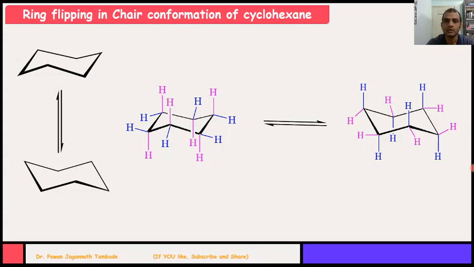So when it is simply cyclohexane, then both of these conformations have the same energy, and we may not find much difference between these structures. But when cyclohexane is substituted by one or more substituents, then we can note that difference. So let us explore some examples of monosubstituted cyclohexanes.